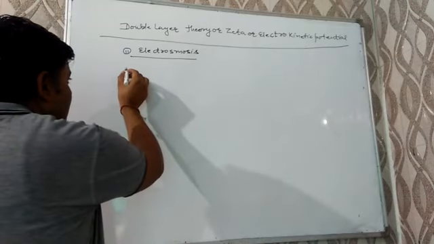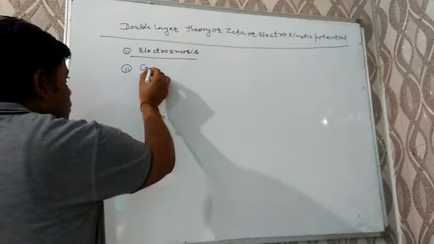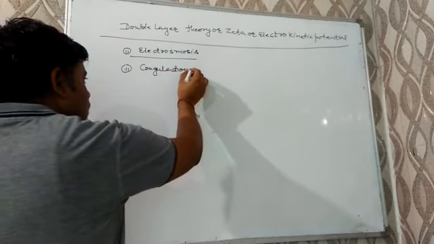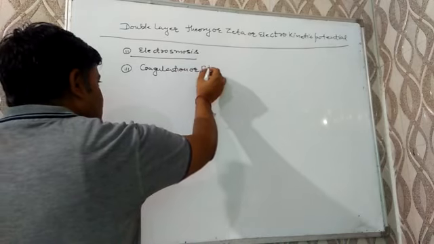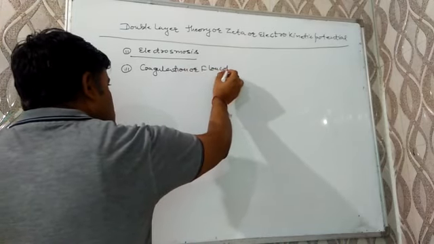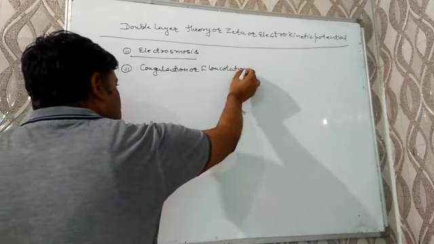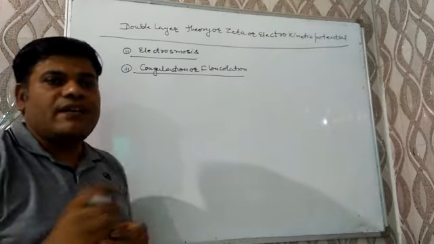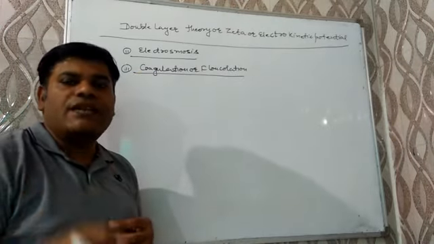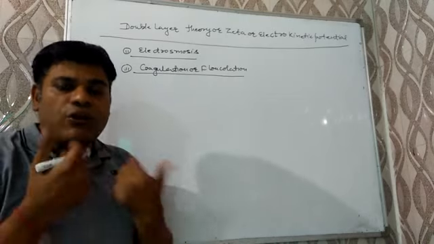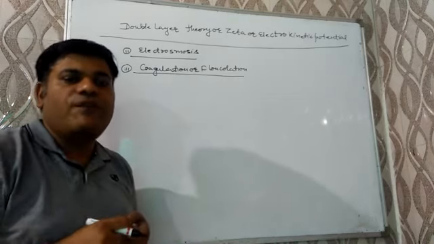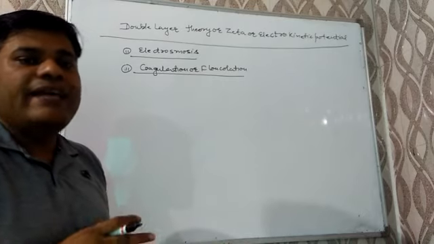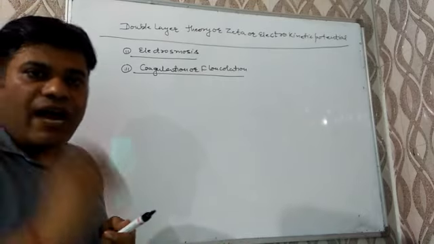Next one is very important, and that is coagulation or flocculation. Coagulation or flocculation means the conversion of a colloidal solution into precipitate by addition of an electrolyte having opposite charge.